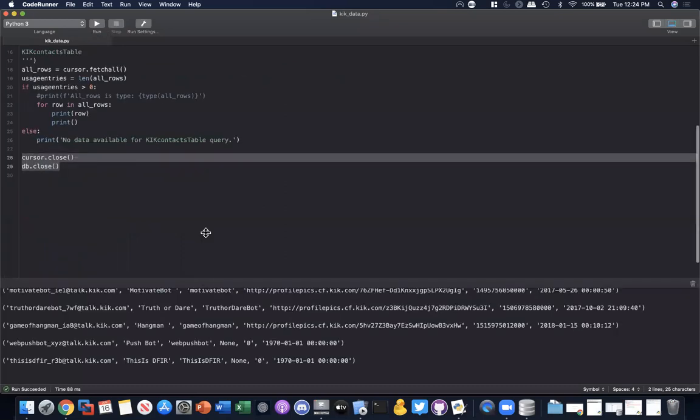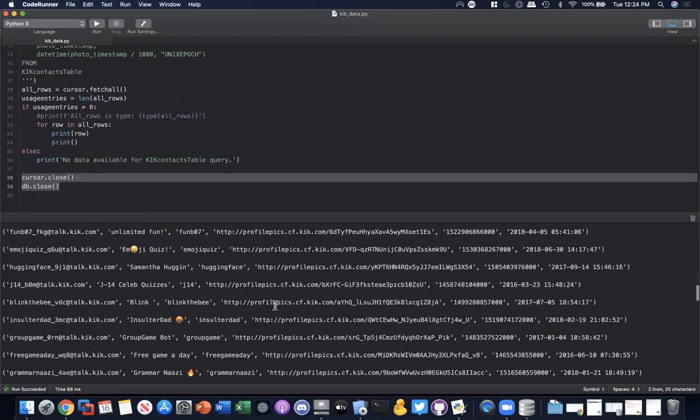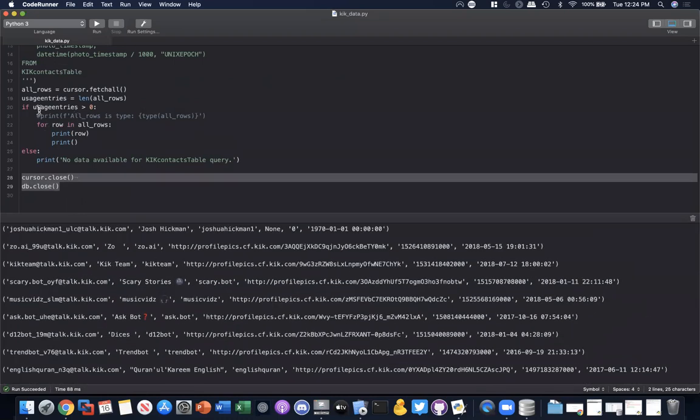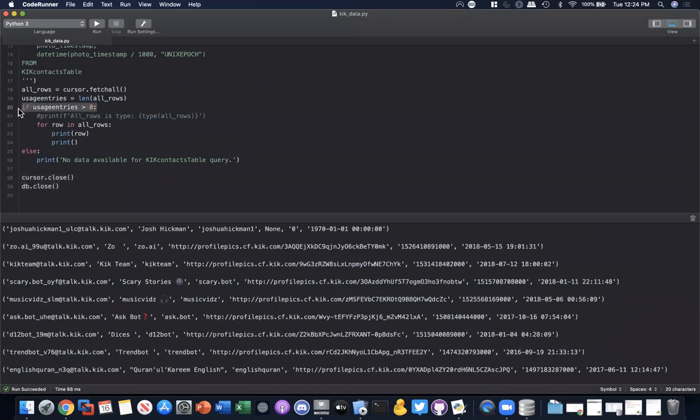All right, so what do we have here? Let me scroll to the top. So I checked at line 20. Yeah, I have data, okay? And for each row in my results, in all rows, remember, all rows is receiving all that data, all that fetched data, all those results from the query, all right? So I'm going to iterate line by line, row by row, and print that row. And if you see this row, it looks like what? It could be a set, it could be a tuple, it actually looks like a list, right?